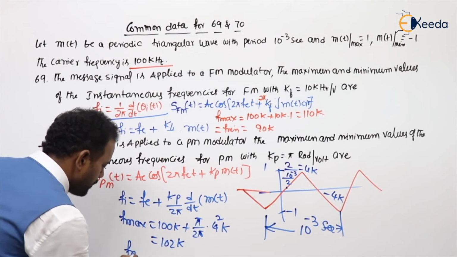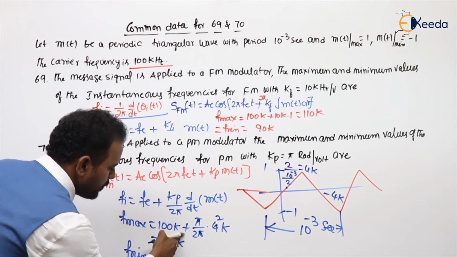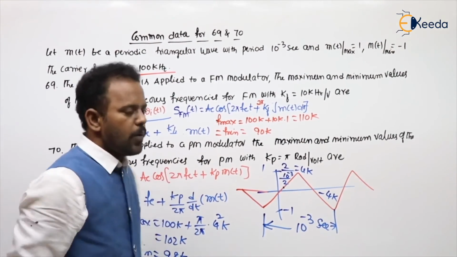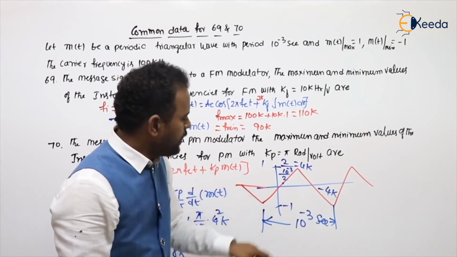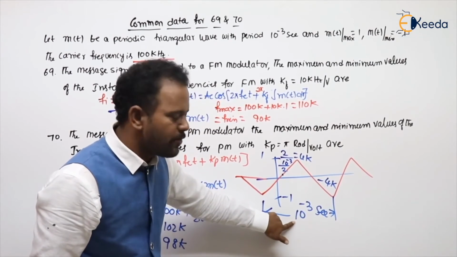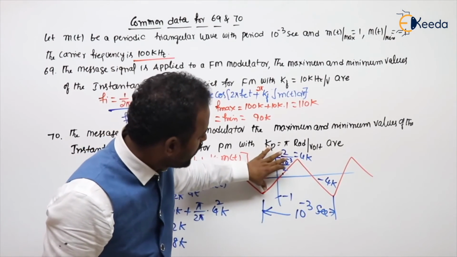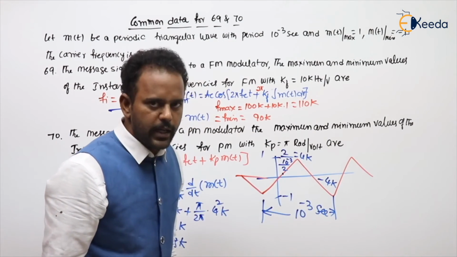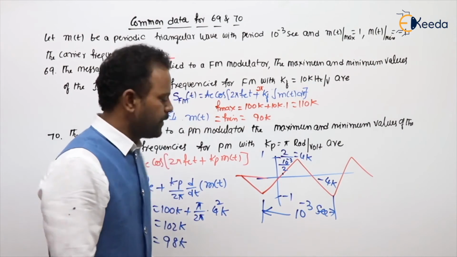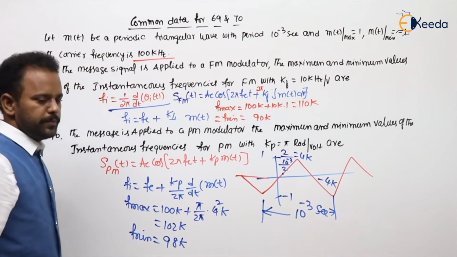What about the F minimum, sir? F minimum means what will come here? Minus 2k, so 98k. Only the logic is here, student. It is a triangular wave given as periodic. The total time is given as 10 power minus 3, so half the time it increases and the other half it decreases. Slope means change in y by change in x. That logic you need to get, because d by dt means slope.